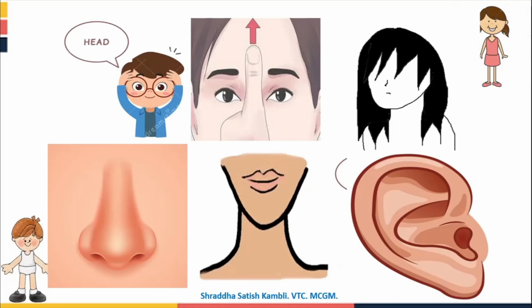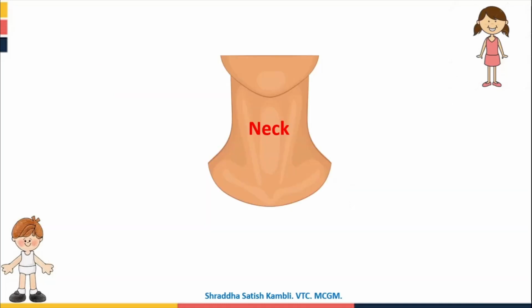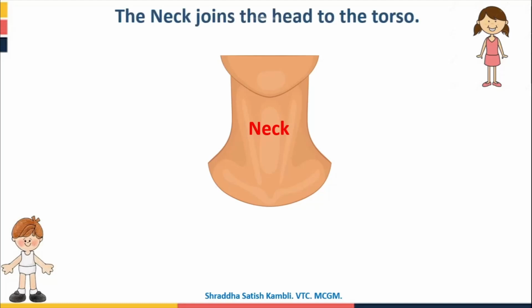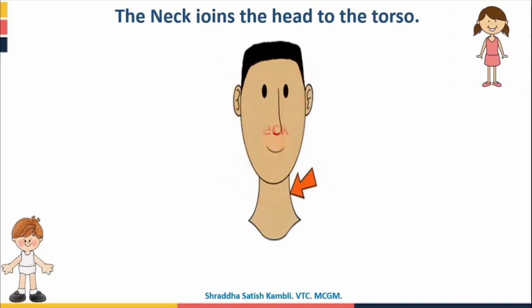Now this head is joined to the torso by the neck. When you come just below the chin, you have this part of your body which we call the neck. So come on, all of you, touch your necks. Yes, touch your neck. The neck is the part of the body which joins the head to the torso. So see, this is the neck.